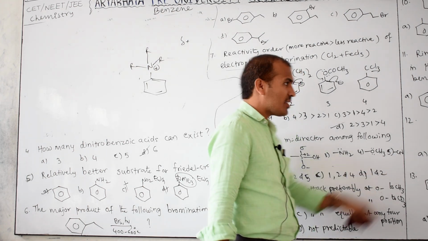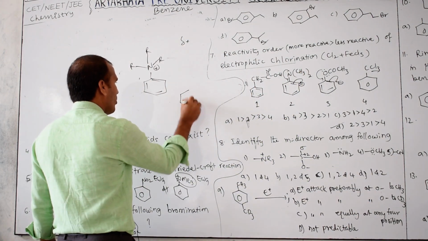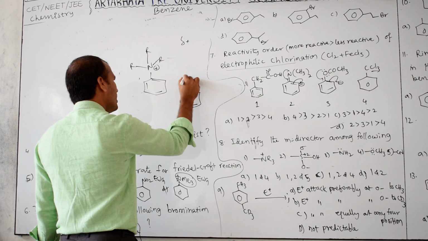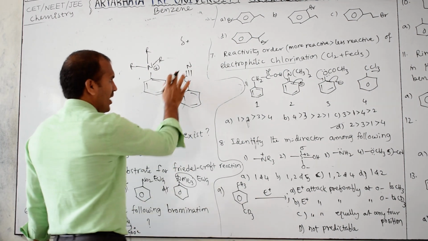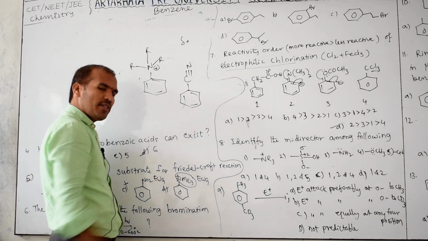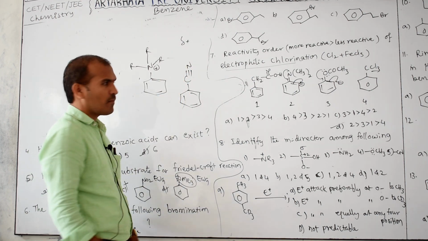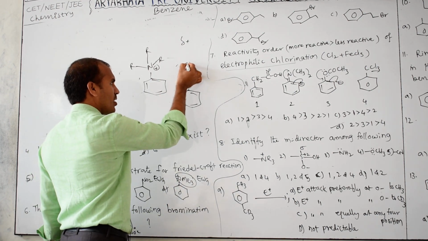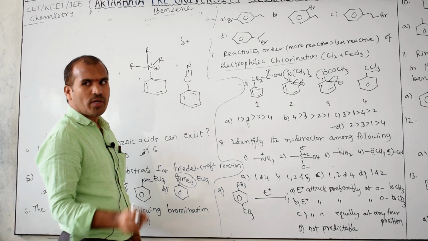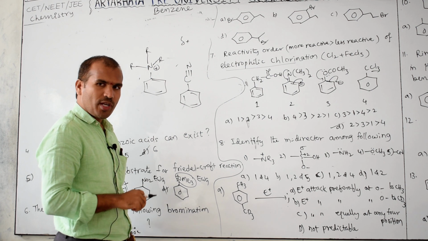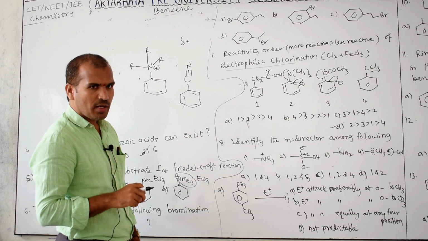Cyanide is there. Cyanide, how to write? On benzene this is C triple bond N. Now pi bond shift towards the carbon or nitrogen side? Pi bond shift toward the nitrogen side or carbon side? How to understand electronegativity? Which is more electronegative, nitrogen or carbon?